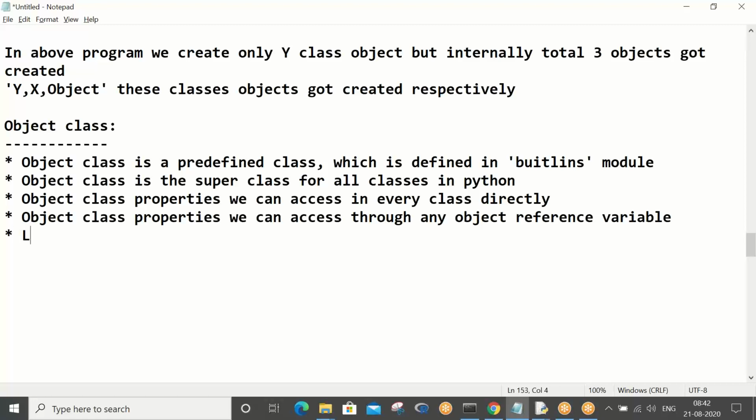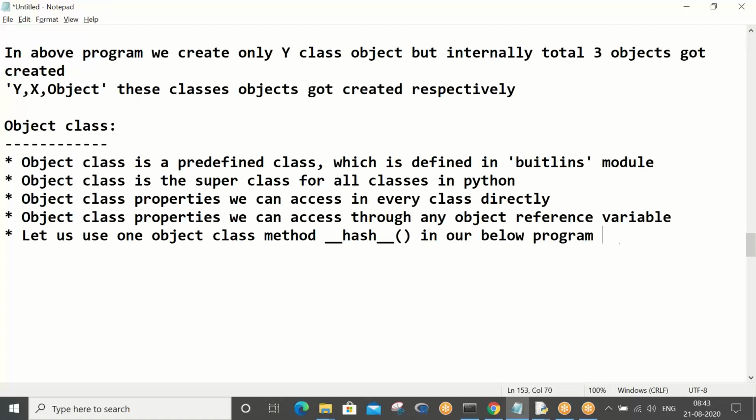So let us use one object class property, or rather one object class method, underscore underscore hash underscore underscore, in our below program to understand object class object creation.